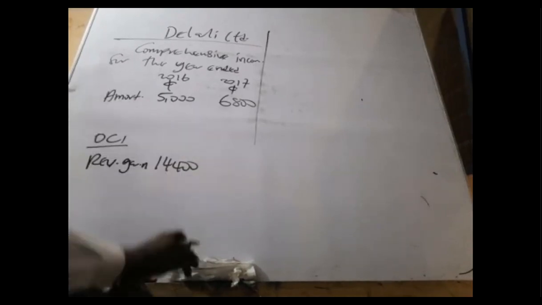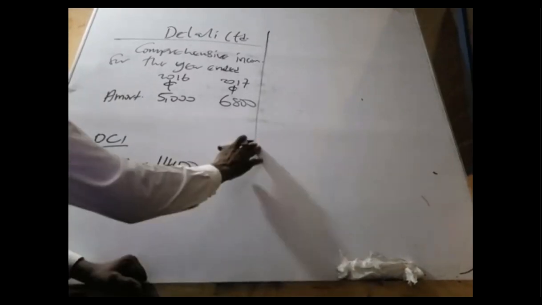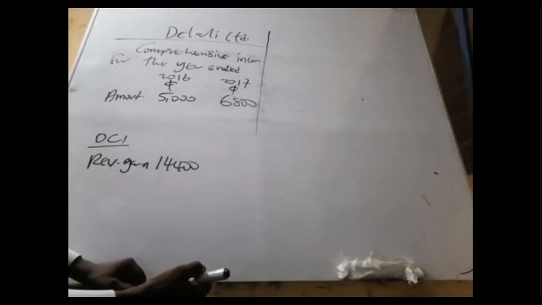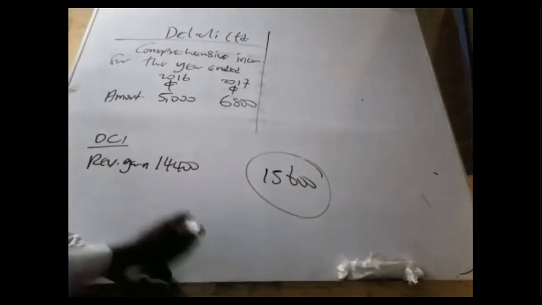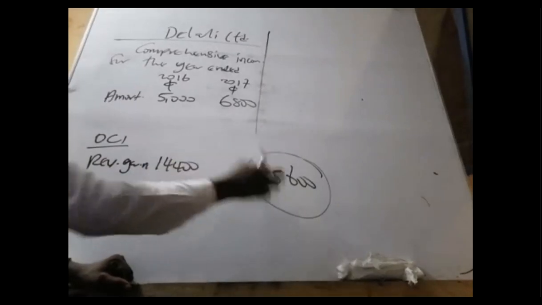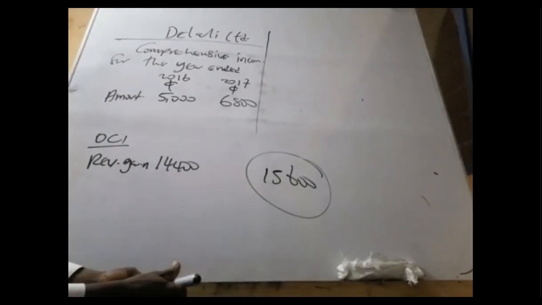2016. However, in 2017, we said that we are going to debit 14,400 for that. They had a loss of 15,600, and until this gain is cleared, they cannot lie to themselves that they've made a loss.